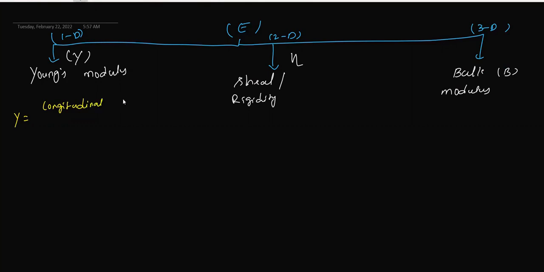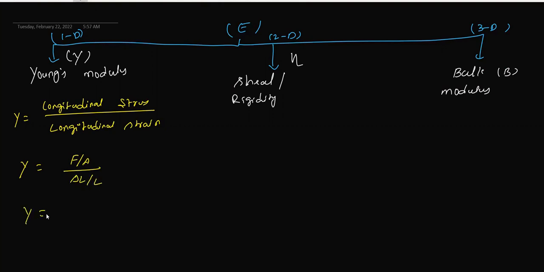Longitudinal stress is nothing but F by A, divided by longitudinal strain, which can be written as delta L upon L. We can write it like this: Y equals F by A into L by delta L. This is a very important formula, where almost all the NEET, CET, JEE numericals are based on this formula only.